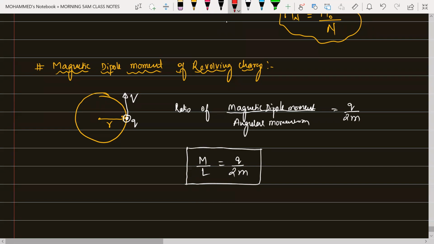The ratio of magnetic dipole moment to the angular momentum is known as the magnetic moment of the revolving charge. For this one right now, L will be equal to moment of inertia, that is I into omega.